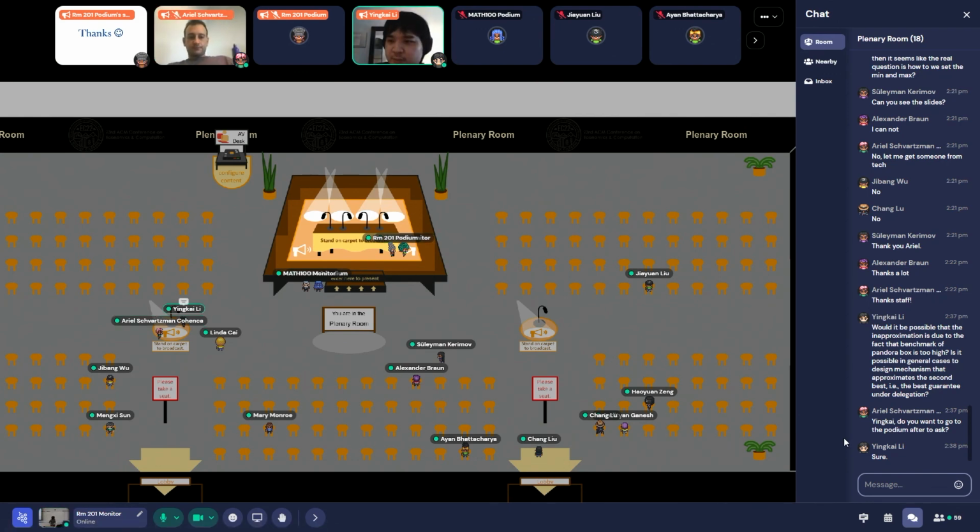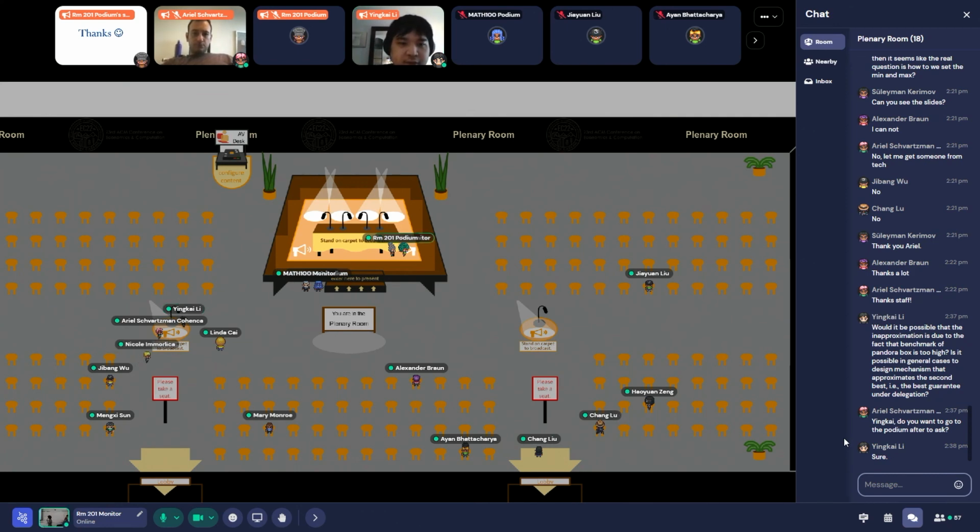Hi, I just want to ask: you have an approximation result for the general cases. I wonder if it's just because the benchmark of offline Pandora's box is too high. Is it possible, in the general case, to design a mechanism to approximate the second best? That is, the optimal you can do in the delegation setting.